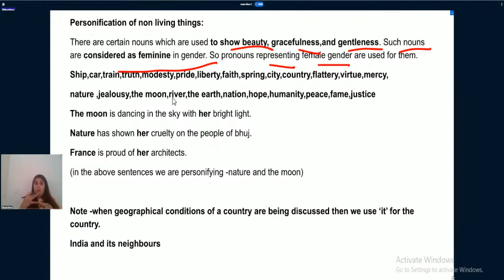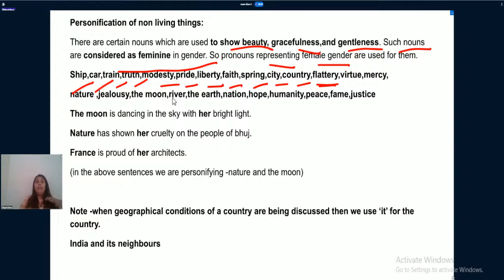There are certain nouns which are used to show beauty, gracefulness, and gentleness. Such nouns are considered feminine. So pronouns representing female gender are used for them. And such nouns are ship, car, train, truth, modesty, pride, liberty, faith, spring, city, country, flattery.